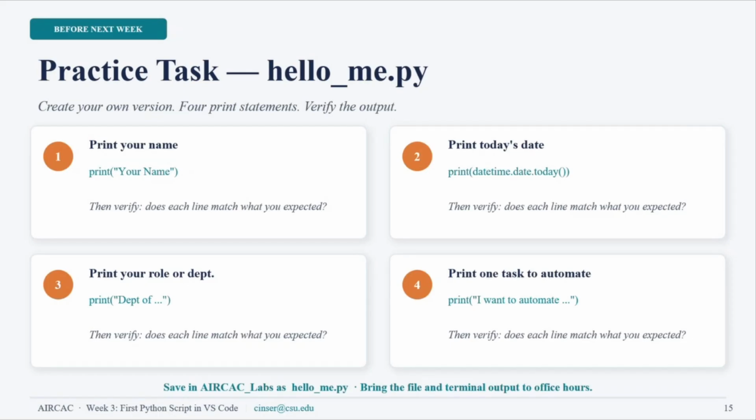The practice: if we want to test ourselves, we always need to start with something very, very simple.